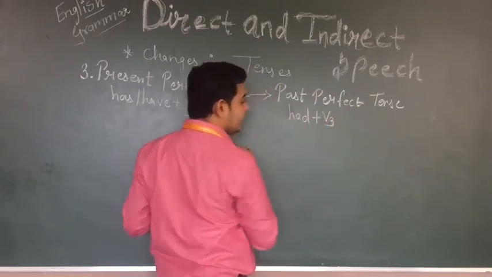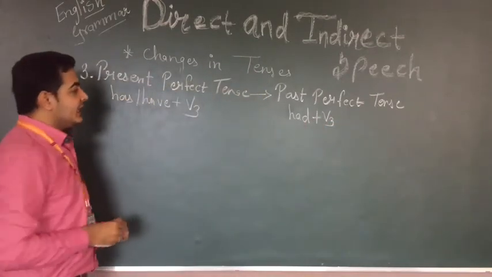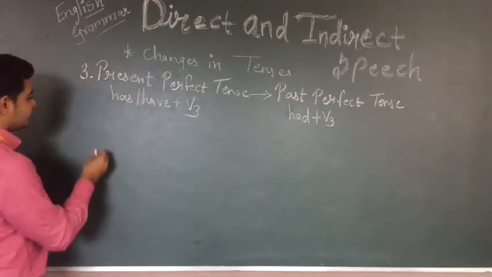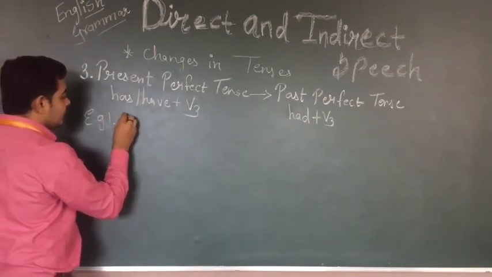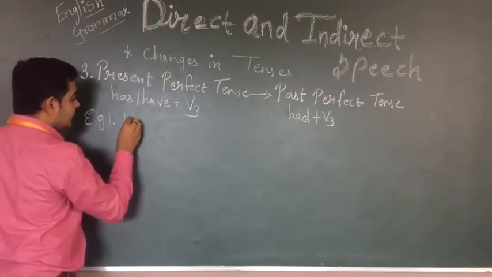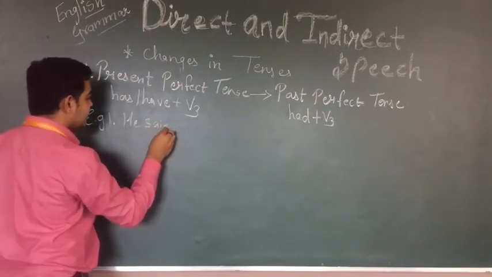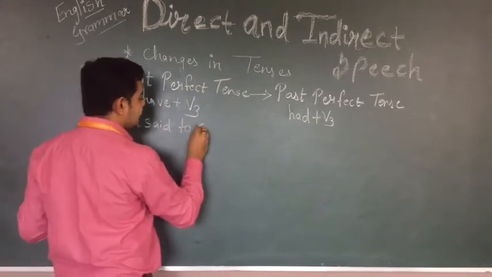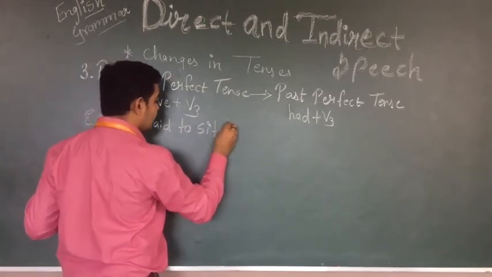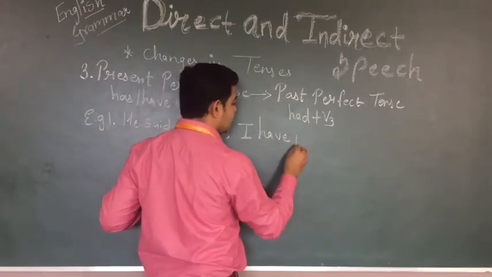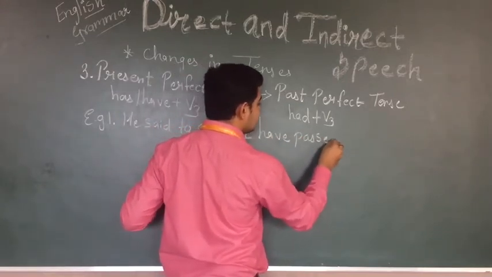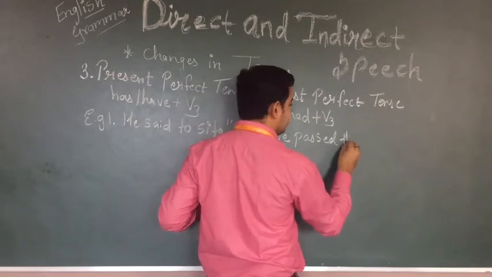plus V3. Right? If I write the example for you students, he said to Sita, I have passed the test.